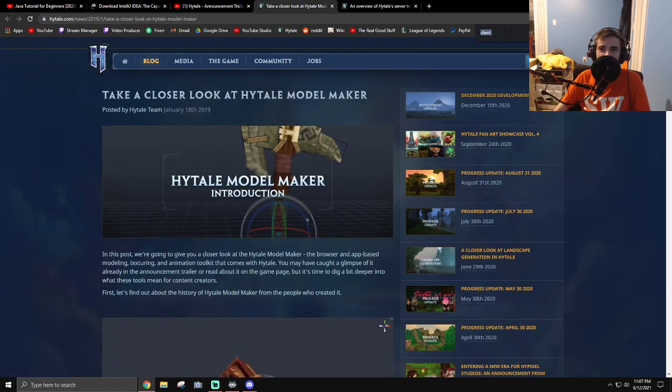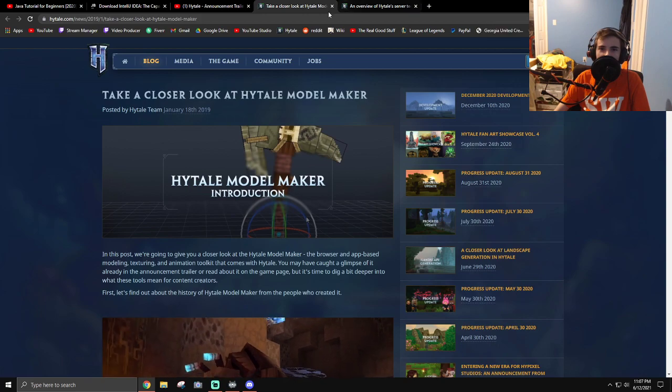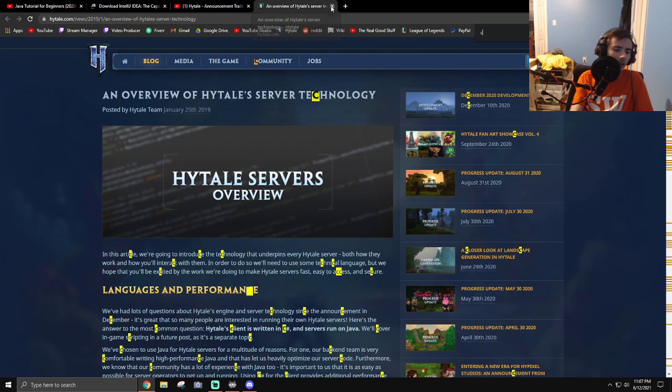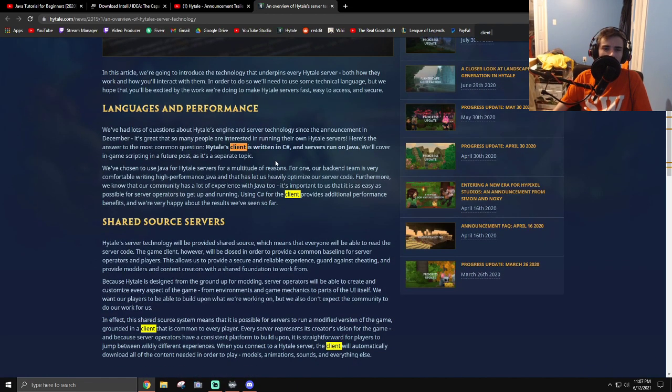So wait, everyone is just guessing? Are you fudging kidding me? Oh, here it is. Hytale's client is written in C# and servers run on Java. There it is. But like, is it?